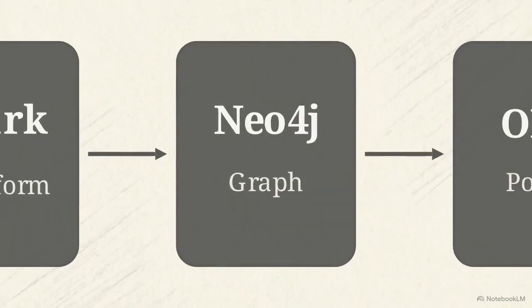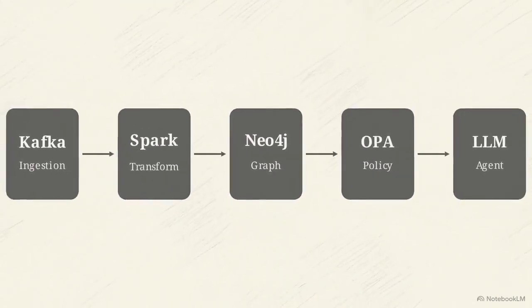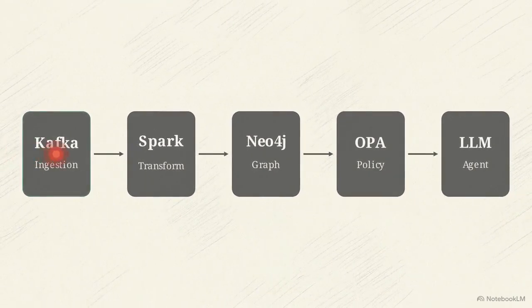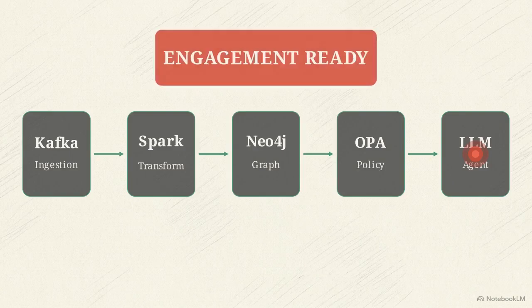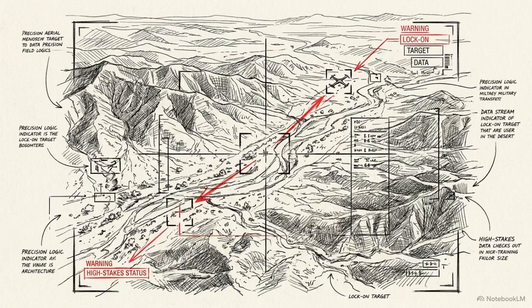Zooming out, this assembled diagram reveals the complete operational architecture. Chaotic ingestion is sorted by streaming, standardized by real-time transformation, mapped by a graph database, governed by strict code, and finally queried by an AI agent to prioritize a target. This specific sequence represents the exact logic loop powering live deployments like Project Maven.